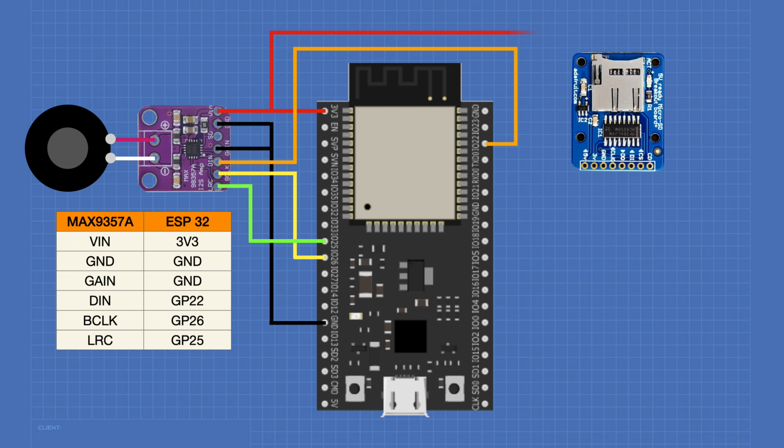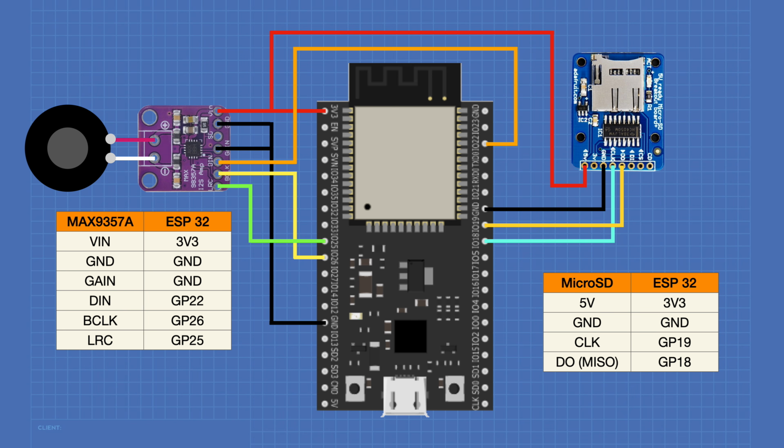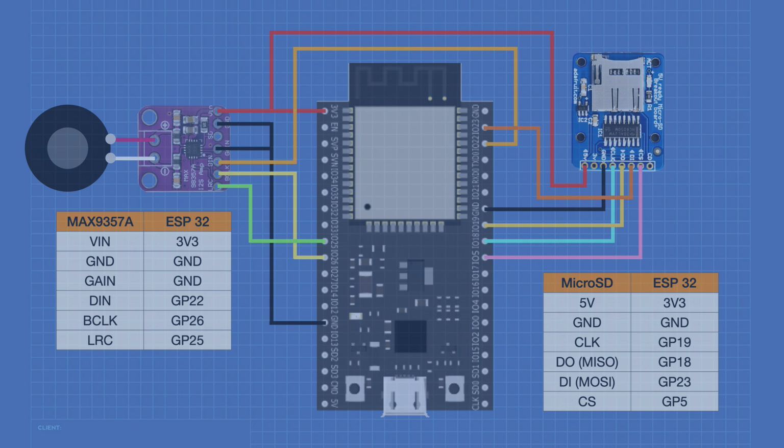On the micro SD module, we'll connect the 5V connection to the 3.3 volt line. Note that although it's labeled 5V, this device will also work on 3.3 volts. We'll connect ground to one of the ESP32 grounds. The CLK line will be connected to GPIO pin 19. The DO line, which on some modules may be labeled MISO, is connected to GPIO pin 18. And the DI line, which on some modules could be MOSI, is connected to GPIO pin 23. The CS, or chip select line, is connected to GPIO pin 5. And this completes our wiring.